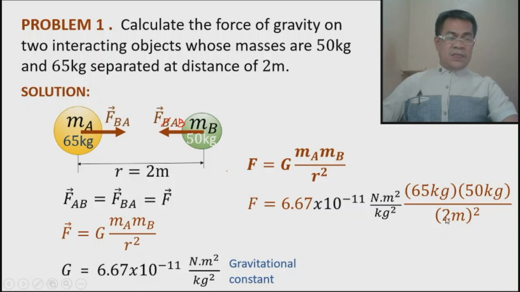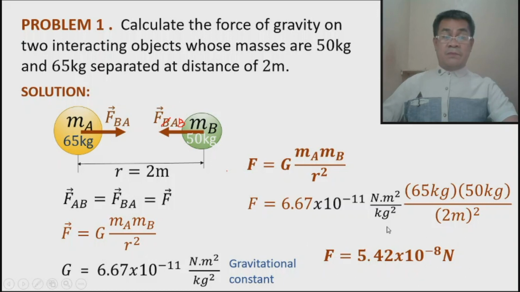This is 2 meter squared, so we have 4 meter square. So the meter square now will be cancelled out. So our unit now is in Newton. So use your calculator, and the answer says that the force between the two particles is 5.42 times 10 raised to negative 8 Newton.